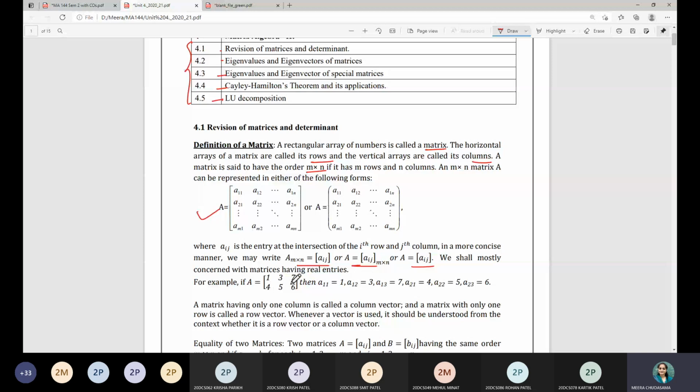So for example, if I consider this matrix, which is of order 2 cross 3, there are 2 rows and 3 columns, so it is of order 2 cross 3, having A11 as 1, A12 as 3, A13 as 7, A21 as 4, A22 as 5, A23 as 6. Okay, so that is one example that you already know. Now we will talk about the special matrices.